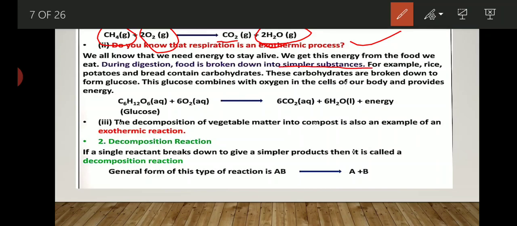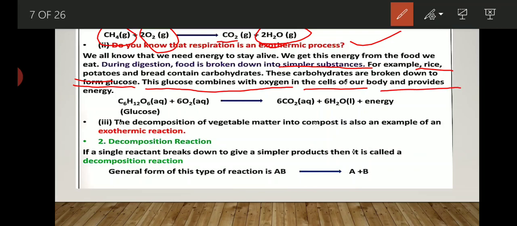For example, rice, potato, bread contain carbohydrate. These carbohydrates are broken down into the form of glucose. Glucose is an energy provider. It is the simplest form of carbohydrate which provides instant energy to our body. This glucose combines with oxygen in the cells of our body and provides energy.